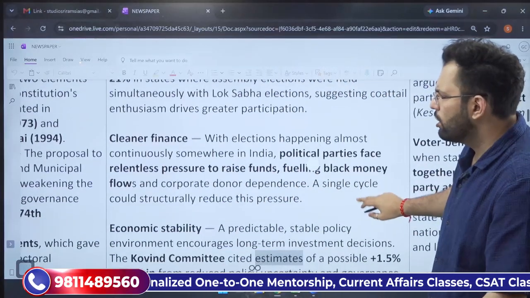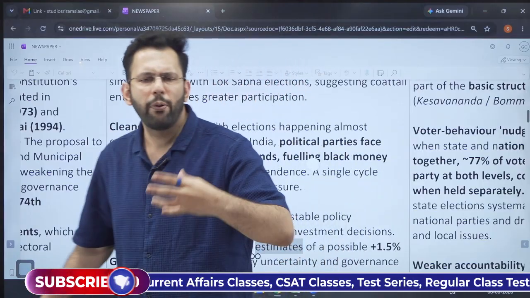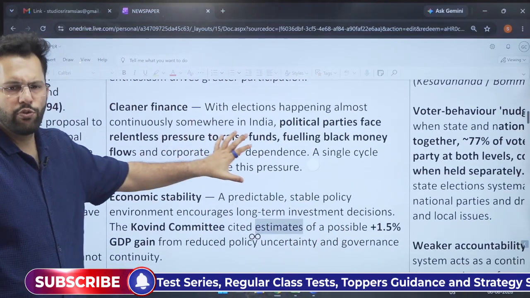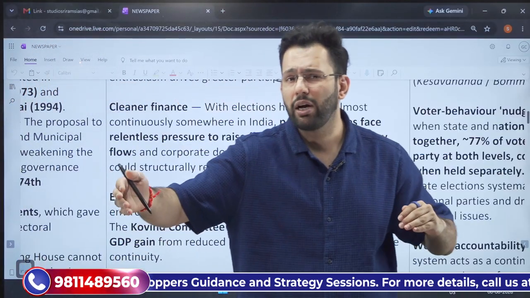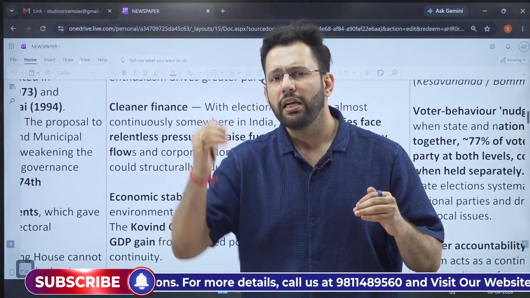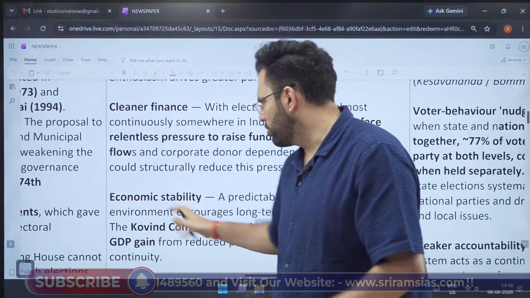And it will also lead to cleaner finance. I have also told you earlier that 1.35 lakh crore was the cost involved, and this was fueling black money. This will be removed since the elections will now be conducted once in every 5 years. So the cost will significantly decline, reducing the culture of black money and muscle power in the elections.